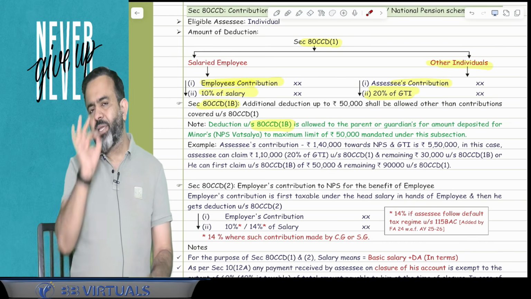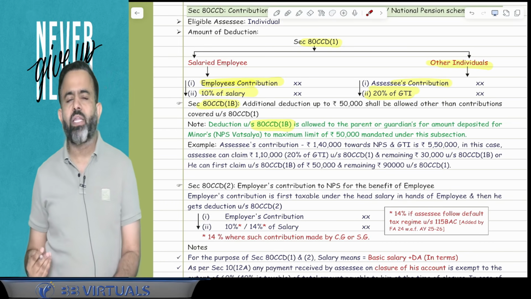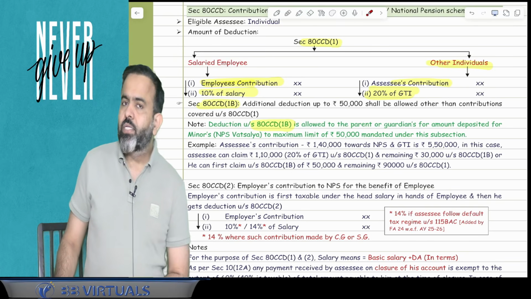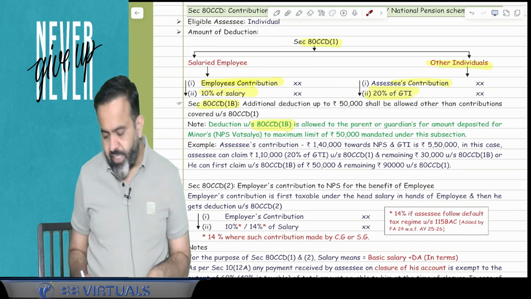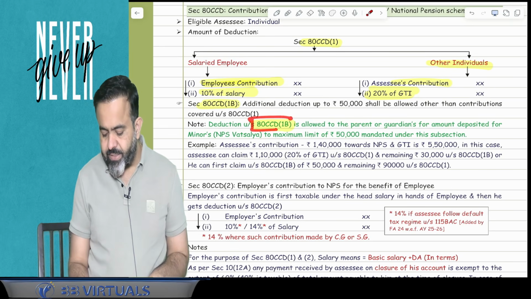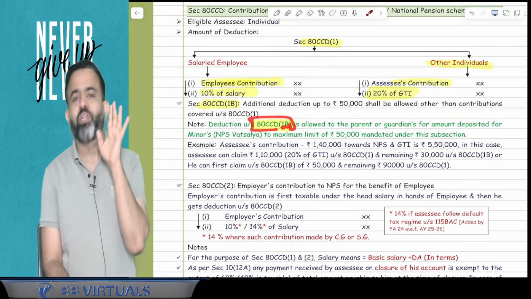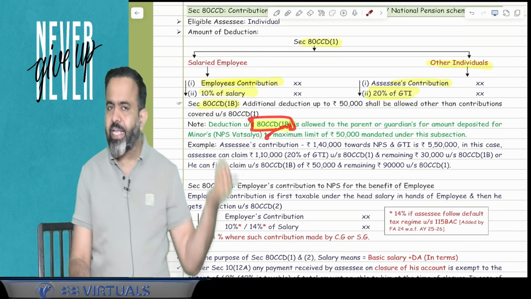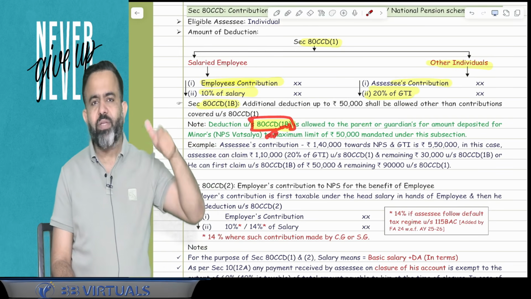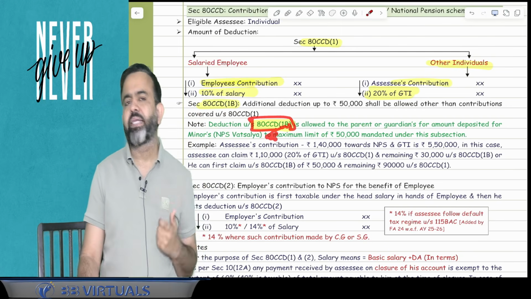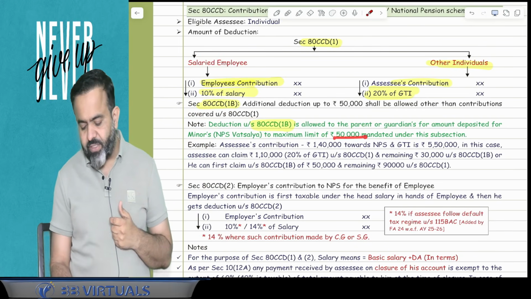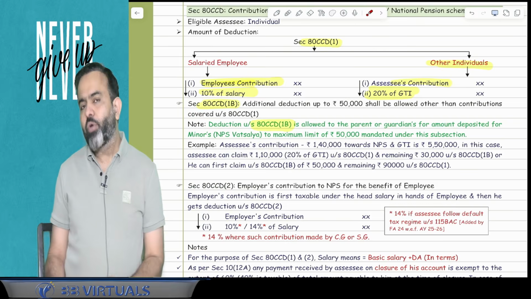So here guys, they mention that if anything is deposited in the name of the child under NPS Vatsalya, then on that you can claim the deduction under section 80CCD(1B) within that limit of 50,000. So this is not an extra deduction, but whatever limit of 50,000 applies. And guys, under section 80CCD(1B), I can claim the deduction up to rupees 50,000. You got my point or not? Yes. Okay. One more point.